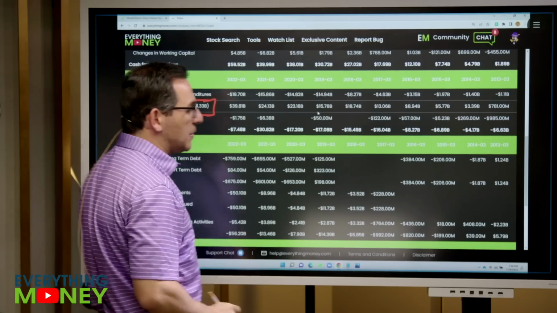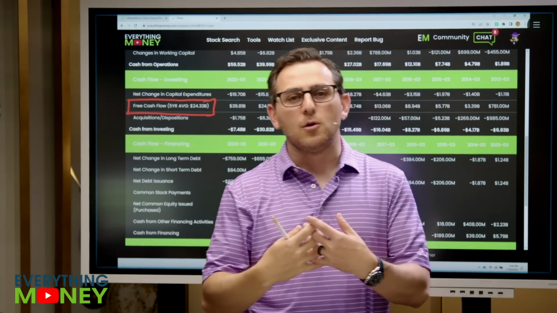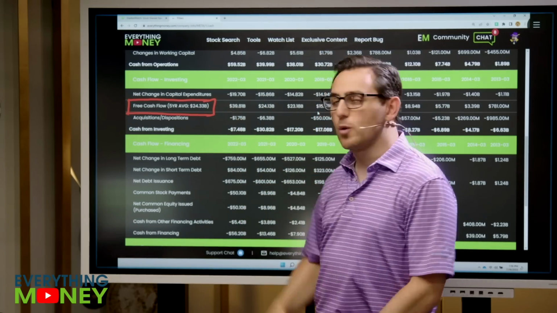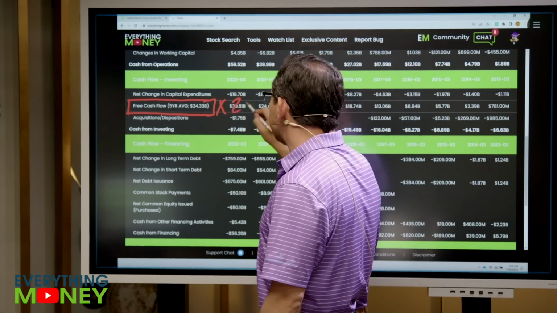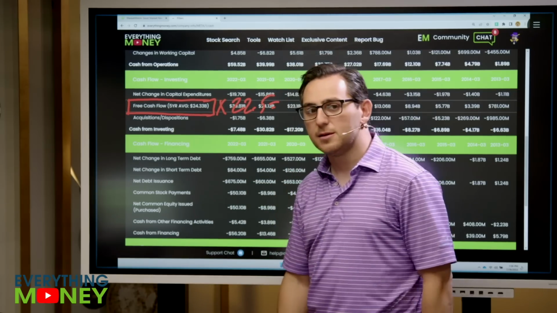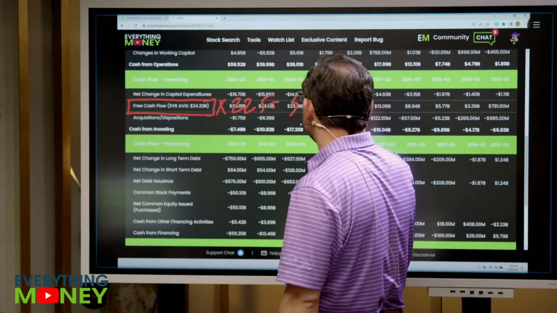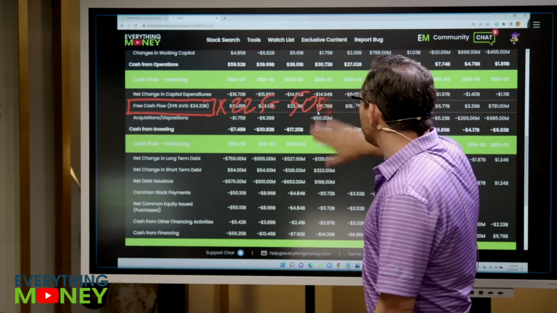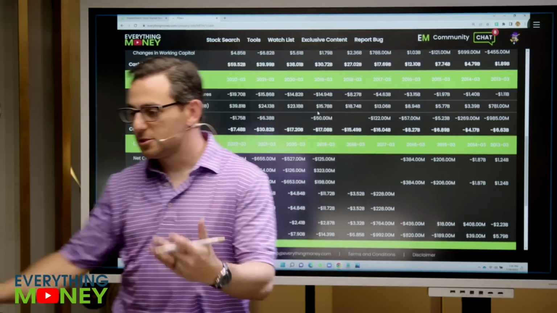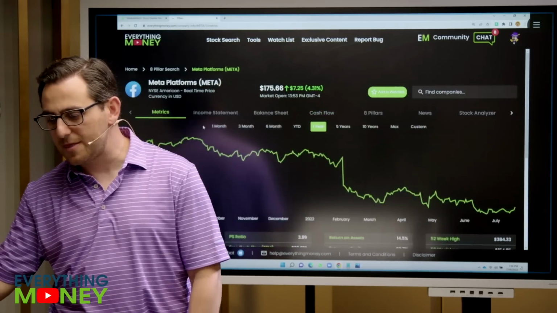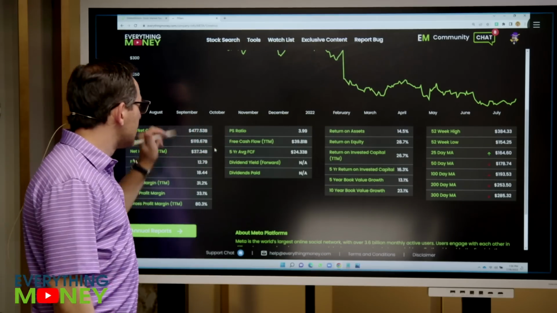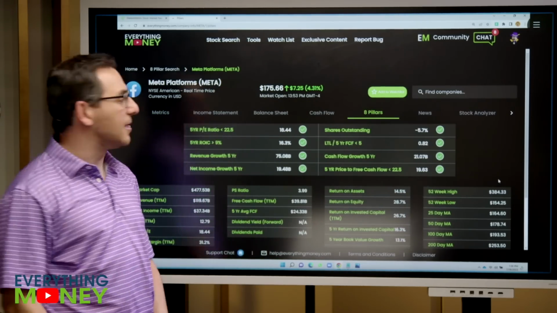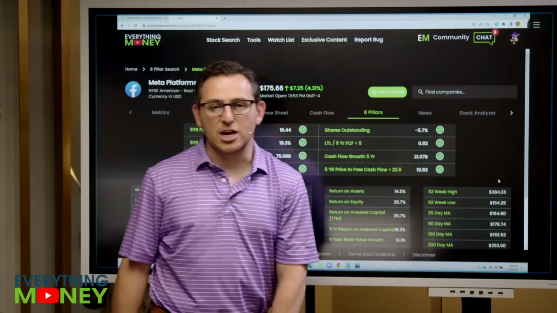And our final metric is we want to use the free cash flow as a way of looking at the company's value, just like we look at PE. So we take the 5-year average free cash flow of 24.3. We multiply it by the same 22.5 that we had for PE. And that's roughly, call it $500 billion. I'm not going to do the math fully, but it's $500 billion more or less. It's a little bit more than that. So we want the market cap to be under 500 billion. So we go back to the main page, and the market cap here is 477. So check mark there. Guys, if we have any X's, bam, 8 pillar thriller. Everything is a check mark.